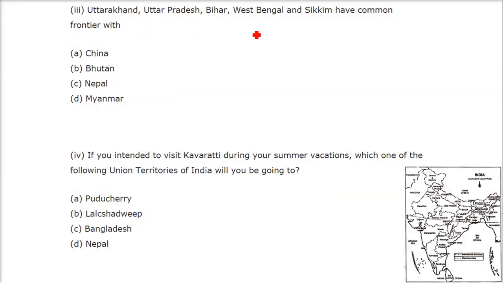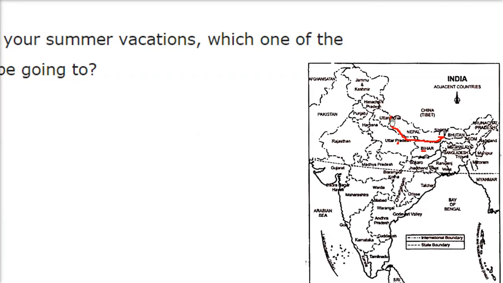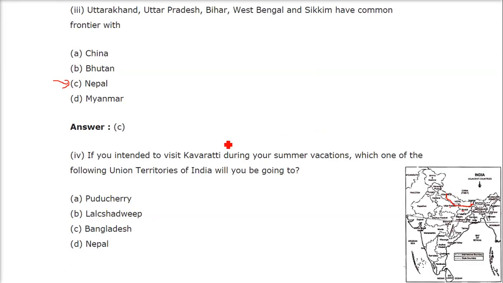Uttarakhand, Uttar Pradesh, Bihar, West Bengal and Sikkim have common frontier with, means they share boundary with which country? The answer is Nepal. If you see here, this is Nepal. So all these, let me show you here, all these names, they share boundary with Nepal.